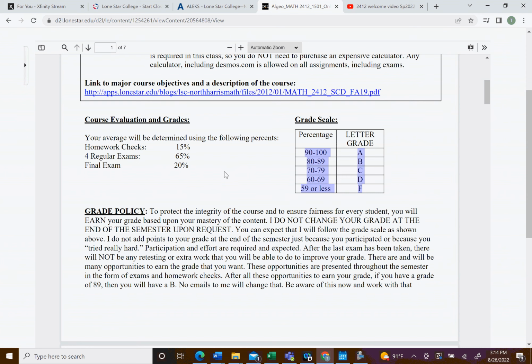Now on exams, there'll be 4 of them. I will not drop your lowest, but I will replace your lowest regular exam score with how you perform on the final exam. That's my way of helping you out if you were to score poorly on an exam, or even if you were to miss an exam. It will get replaced with how you perform on the final exam.